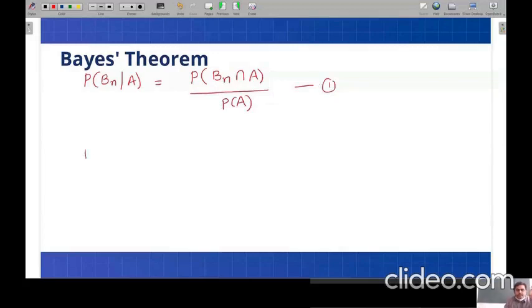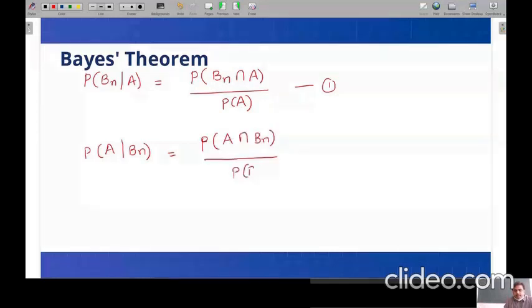We also try to find the probability of occurrence of A given Bn has occurred. Again, apply the conditional probability formula, so it is easy for us. It is probability of A intersection Bn by the probability of occurrence of the Bn event. So this is the second equation that we have.